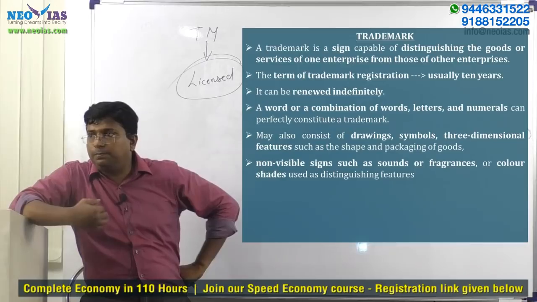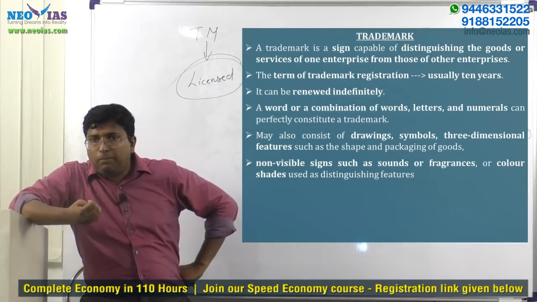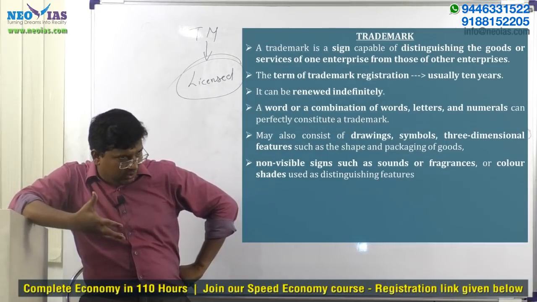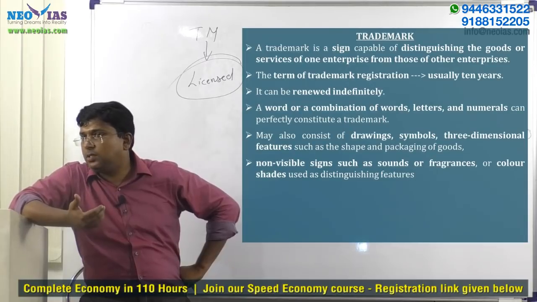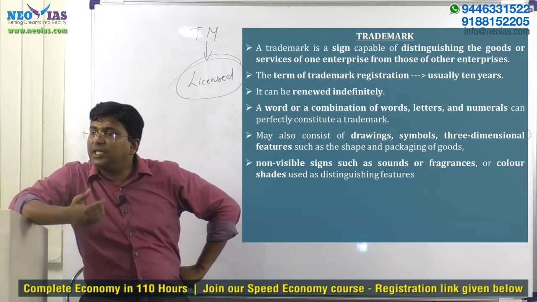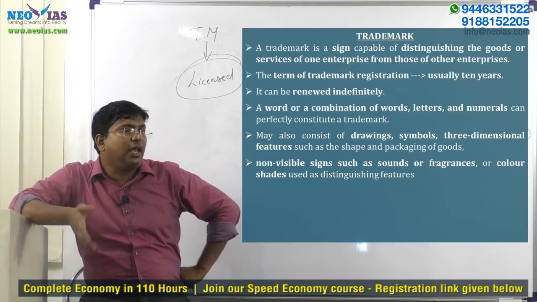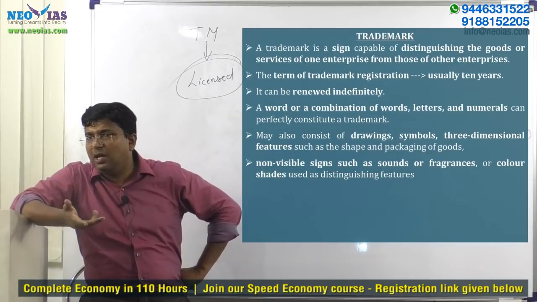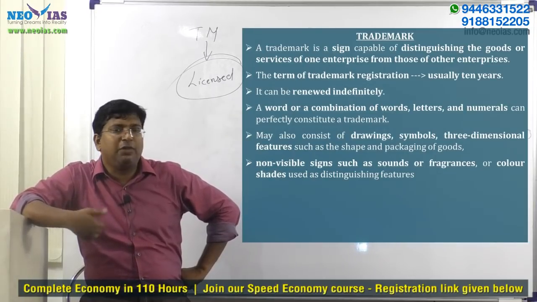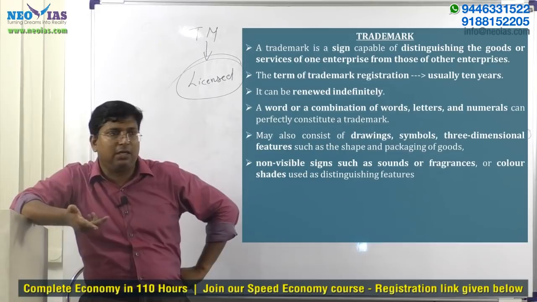For example, I have a product which I am selling in India. I want to sell in America, but I don't have the interest or the capacity to sell the same product in America.